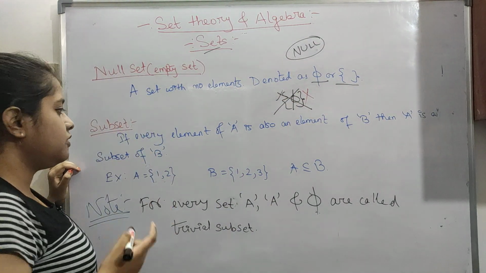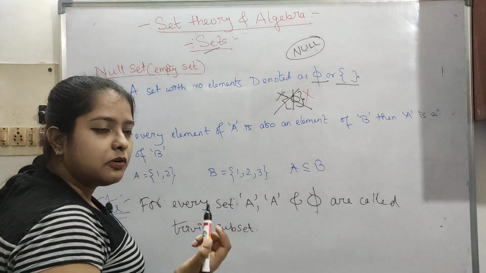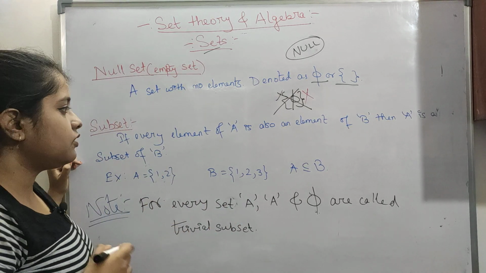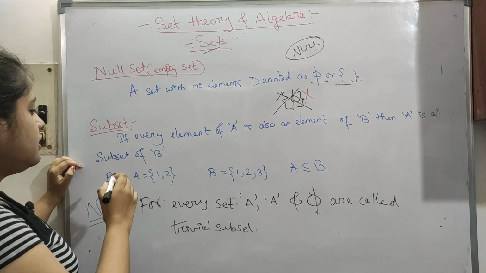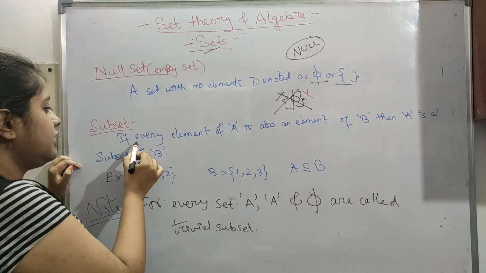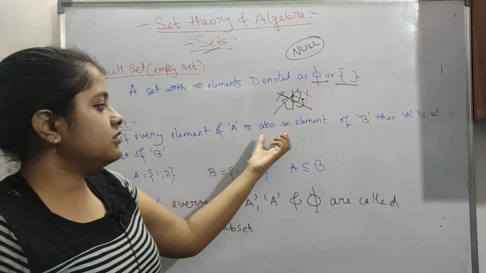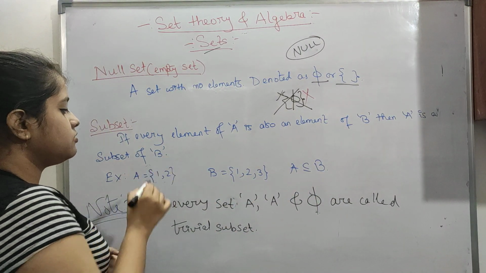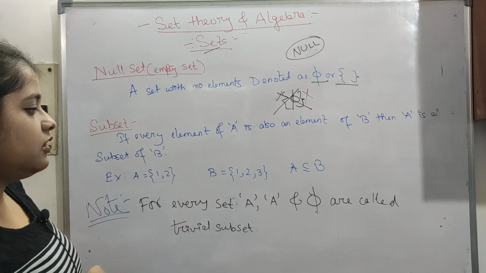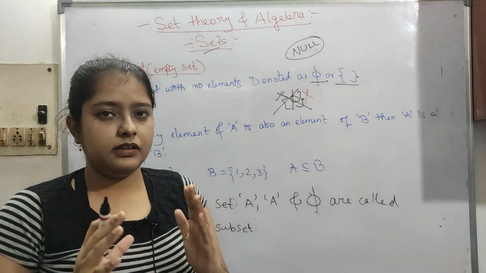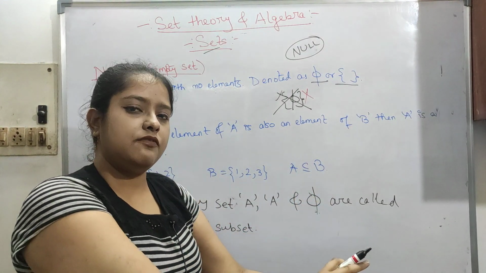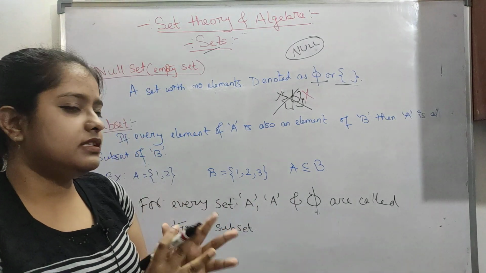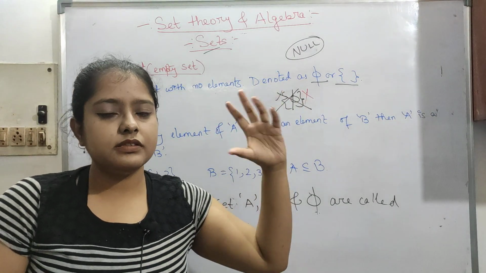Now subsets. These are very important basic things, so let's see. If every element of A is also an element of B, then A is a subset of B. Don't do the opposite. A is the smaller version and B is the bigger version.